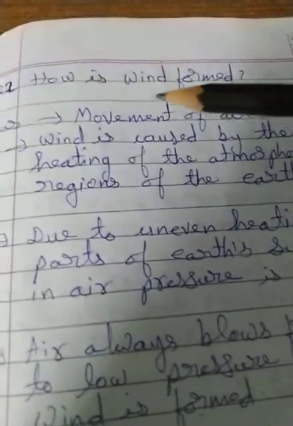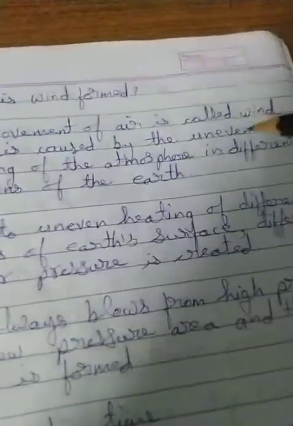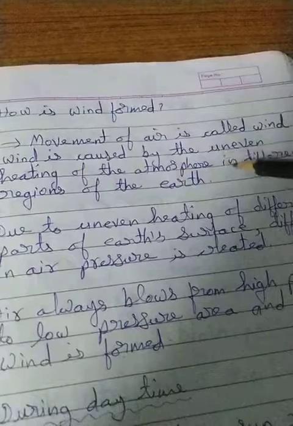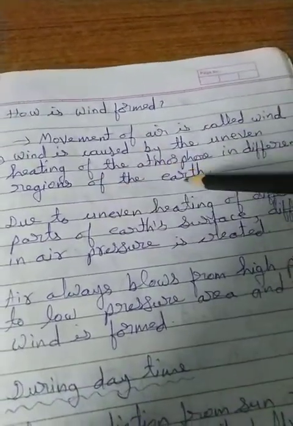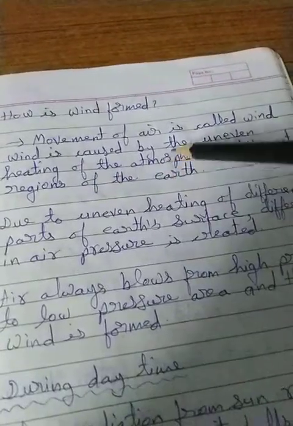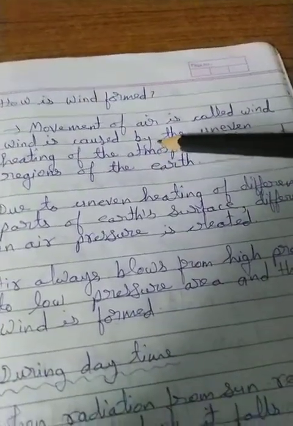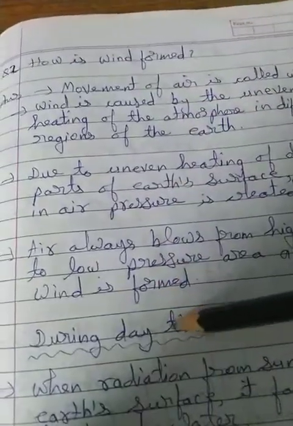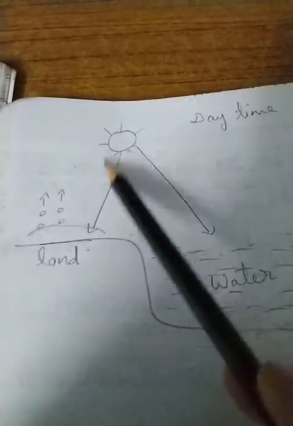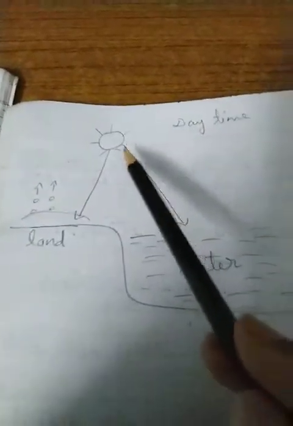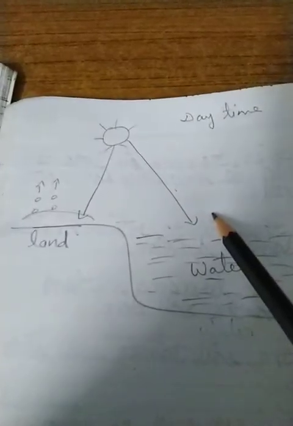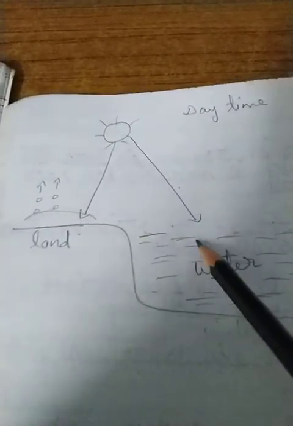Now see that wind is caused by the uneven heating of the atmosphere in different regions of the earth. Let us see why the wind blows during the daytime. Now, see this diagram. Here it is daytime, when the sun shines. So the sun's rays fall on the land as well as water, equally on both. But we know the land gets heated faster than water.